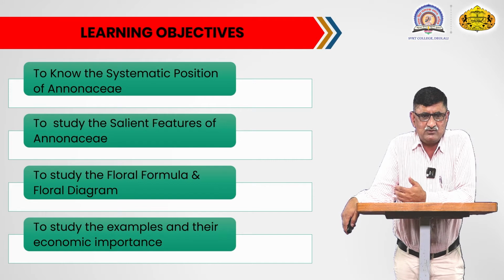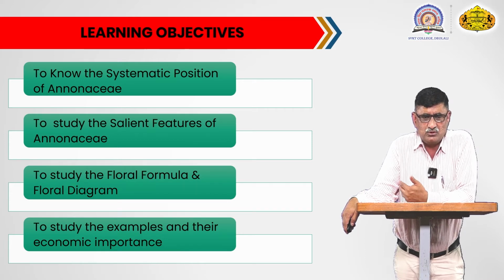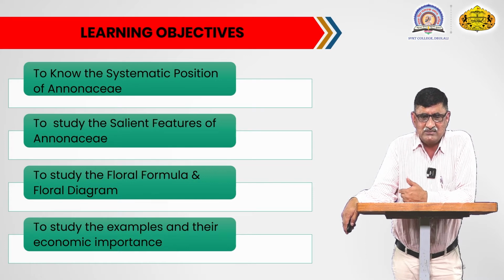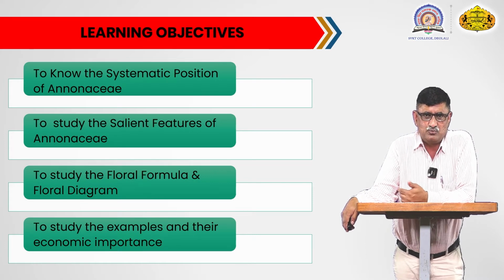The learning objectives of this particular session, that is, the study of a family, are to know the systematic position of the family Annonaceae, to study the salient features of family Annonaceae, then to study the floral formula and floral diagram of Annonaceae, and to study the examples and their economic importance.